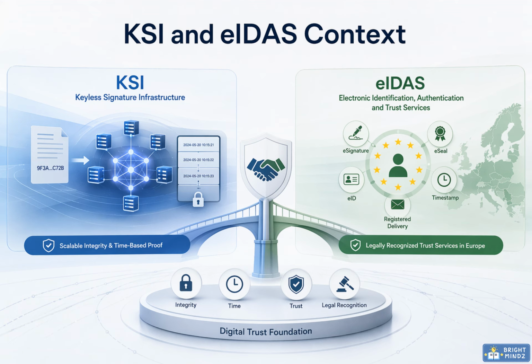Digital trust is no longer just about certificates. We also need proof that data stayed intact, evidence of when it existed, and confidence that a transaction is legally recognized. That is where KSI and eIDAS come together, connecting technical evidence with regulated trust.